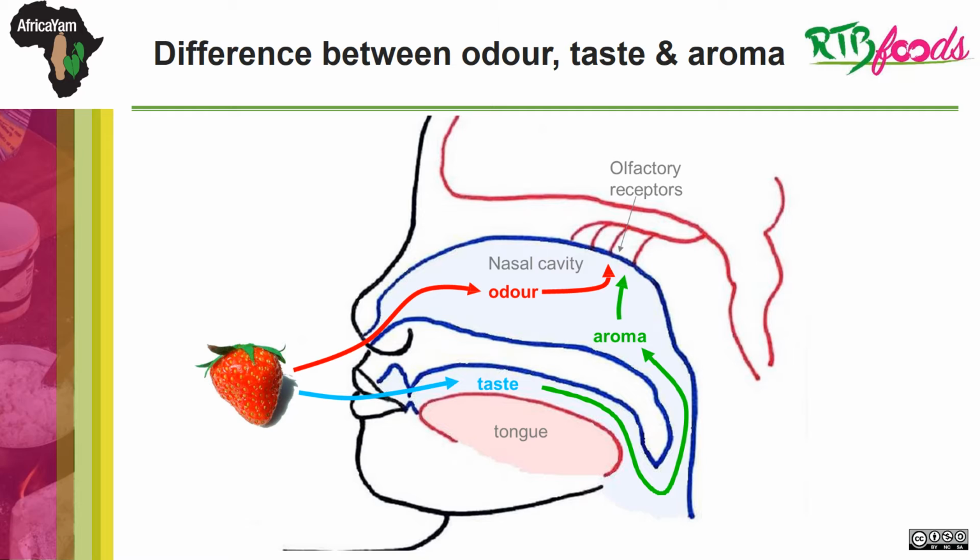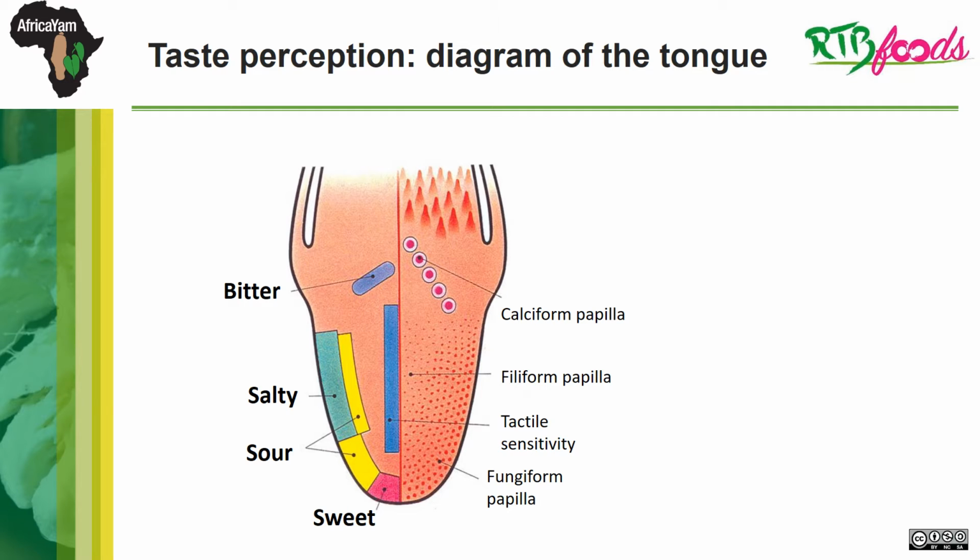The taste is the sensation perceived only on the tongue when it is stimulated by certain soluble substances. Here is a diagram of the tongue for taste perception. The four tastes are the sweetness, which is generally perceived at the tip of the tongue, the sourness, which is perceived just after on the fungiform papillae, the saltiness, which is perceived on the edge of the tongue, and the bitterness, which is perceived at the bottom of the tongue.